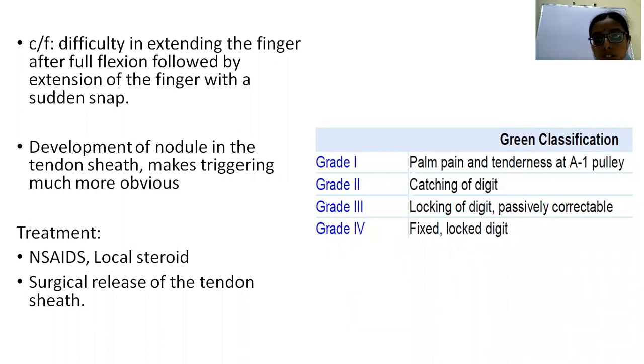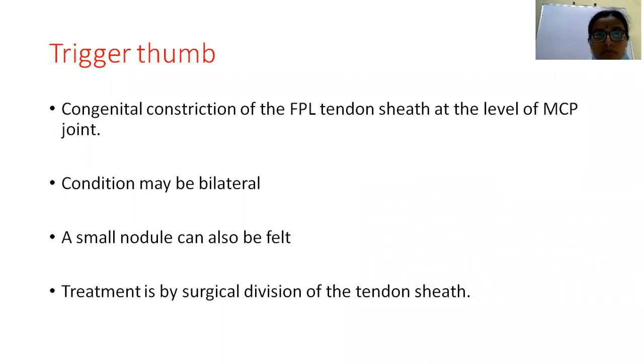There will be a nodule in the tendon sheath, and we can palpate it, and the triggering is also more obvious in such cases. Initially for the treatment, NSAIDs are given, and a local steroid injection at the pulley to subside the inflammation. If it is not cured, then the tendon sheath is released and the A1 pulley is also released, so that there will be free movement of the tendon.